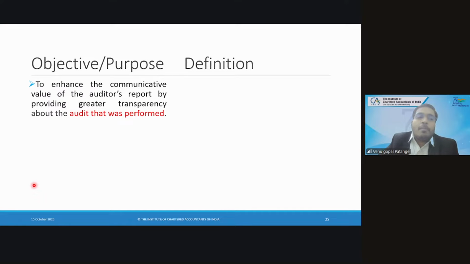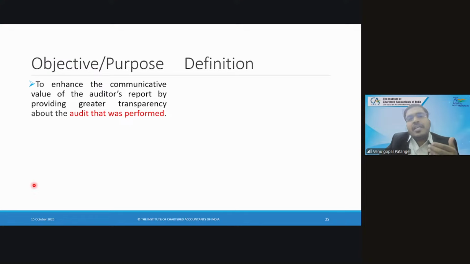Next, let us talk about pending litigations. What is the complexity in pending litigations? What does the auditor have to face in pending litigations? Can anyone tell? Pending litigations is again, even the lawyer who is handling that case may not be 100% sure that he will win the case or lose the case, right? So if he loses the case, what could be the liability?